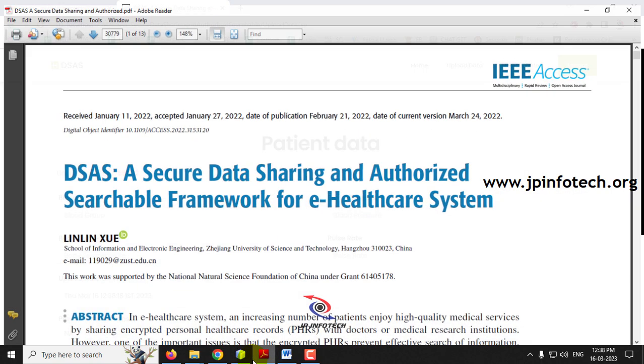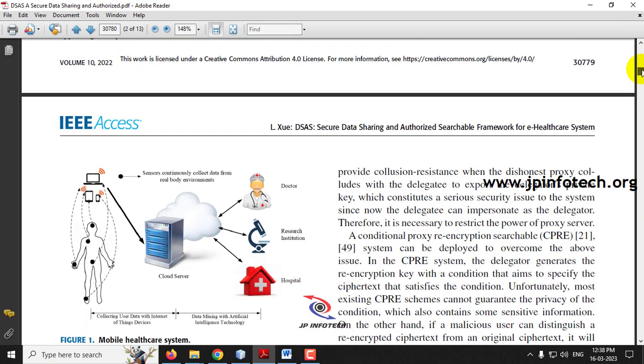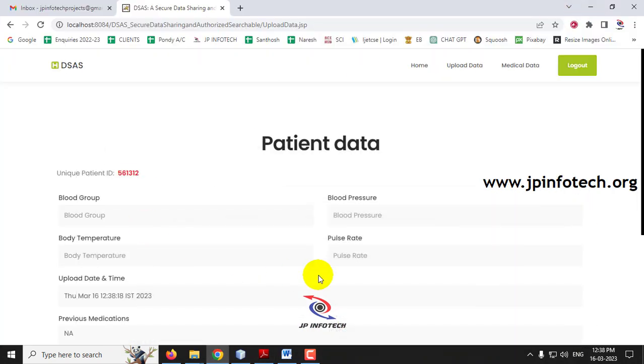As I mentioned earlier, the sensors would be collecting the data and sending it to the cloud server, but we are not going to do any hardware part. So instead of that, the patient will upload the data manually to the cloud.